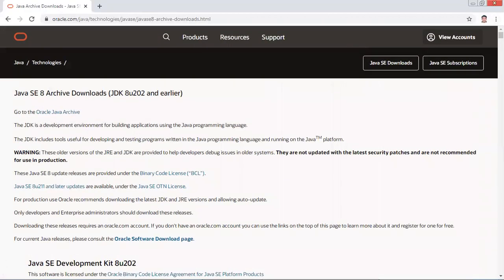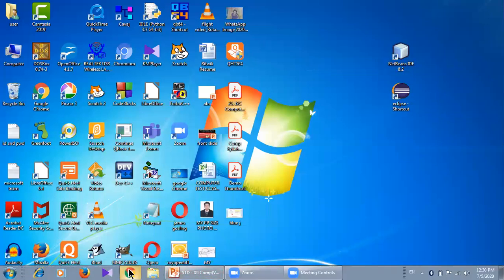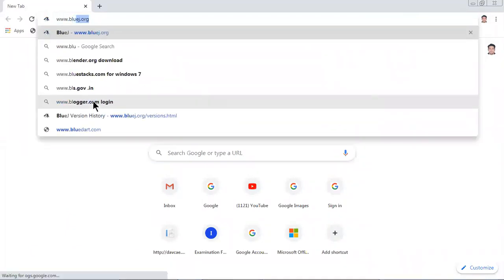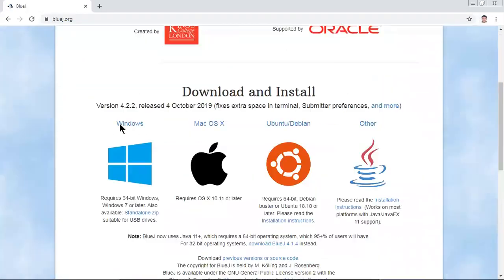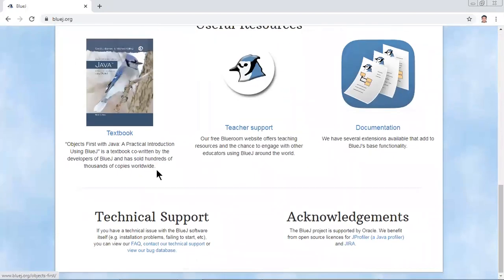Now let me show how to download BlueJ. Open Chrome and type here www.bluej.org. Here you will get the latest version of BlueJ. You can select your operating system from here. Okay, Windows. But what I recommend, please do not download and install the latest version, because I was not comfortable with this because it is very slow. What I prefer, 3.0.7 will be fine.